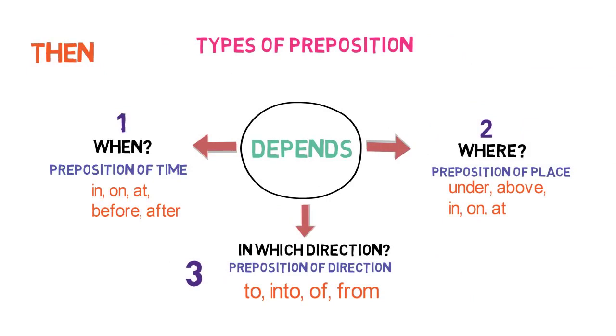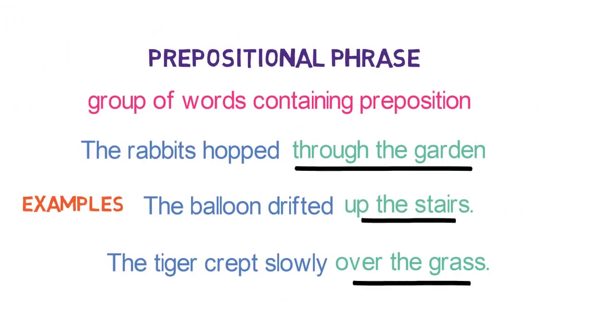Depending on the usage in the sentence, prepositions that describe when an event occurred are called preposition of time. Prepositions that describe where an event or thing is are called preposition of place, and the preposition that describes in which direction an event or thing is going is called preposition of direction. And lastly, we discussed prepositional phrase: a group of words containing a preposition.